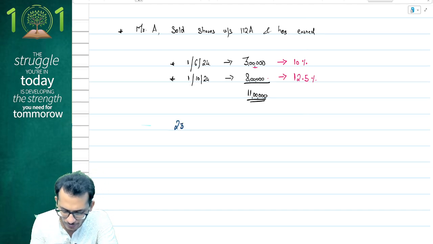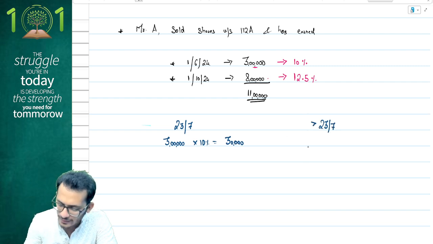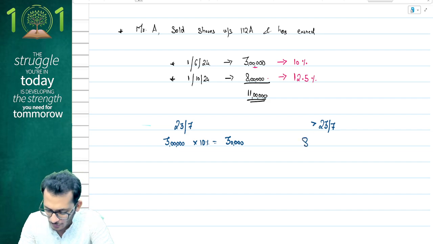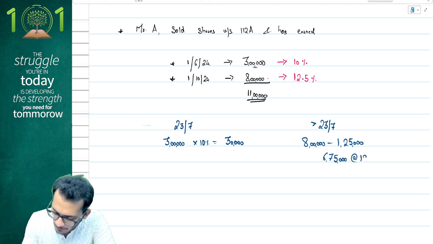So what will I do for the pre-23rd July case? I will say no changes in the provisions, and therefore the 3 lakh rupees will be flat taxable at 10%, giving me a tax of 30,000 rupees. Whereas for post 23rd July, I am going to remove my 1,25,000 from here, giving me a final income of 6,75,000, which is going to be taxable at the rate of 12.5%.